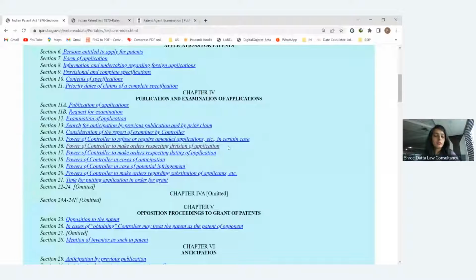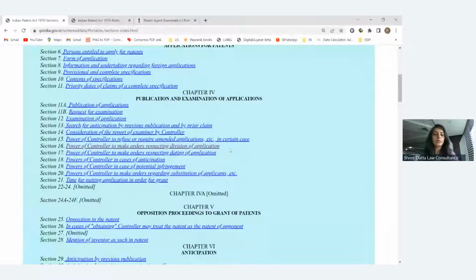Then section 16 is related to the division of the application. If there are multiple inventions, there is no unity of invention. For example, one is a product-related claim and the second is a process-related claim. If the process is unique and the product is unique, both are treated as separate applications.